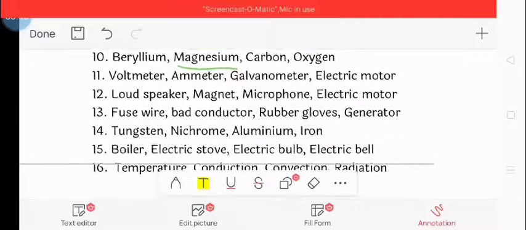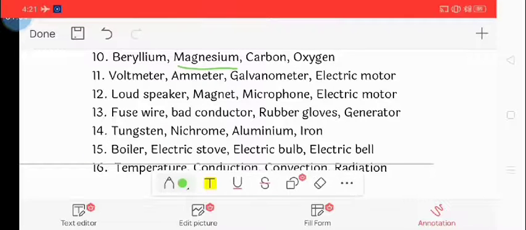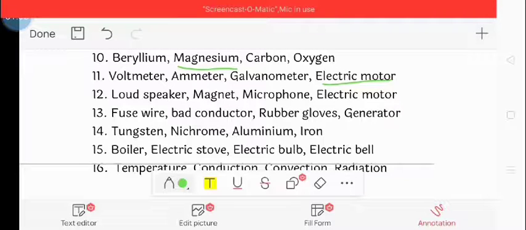Next, eleventh question: voltmeter, ammeter, galvanometer and electric motor. So the correct odd one is the electric motor because it generates energy while the others measure the electrical quantities. Electric motor is the correct odd one.